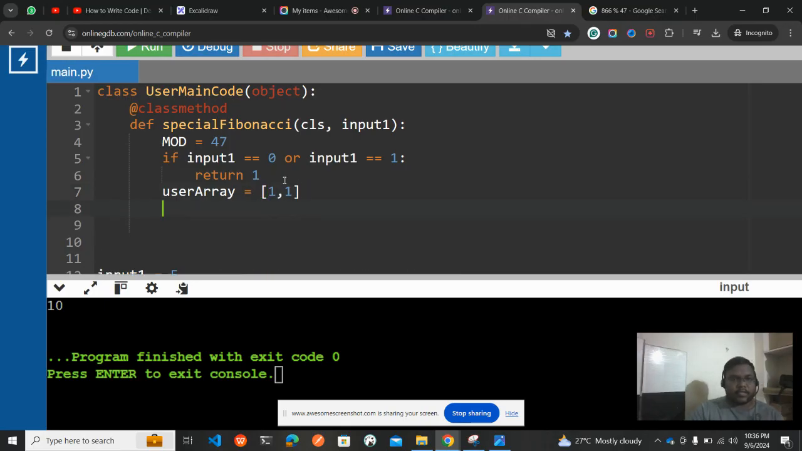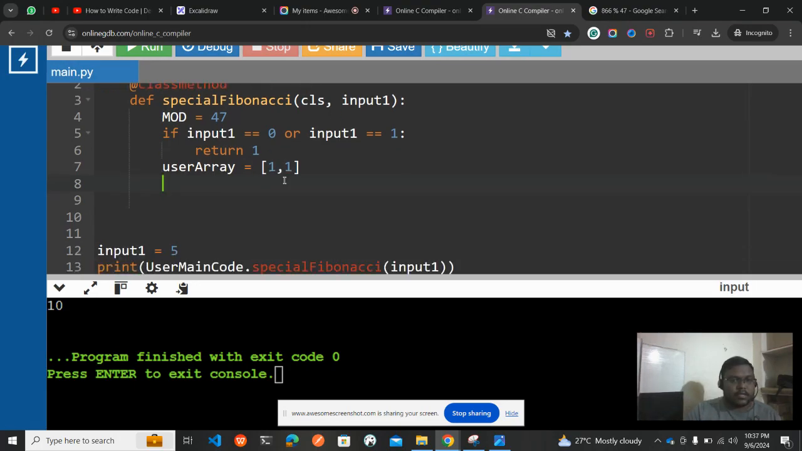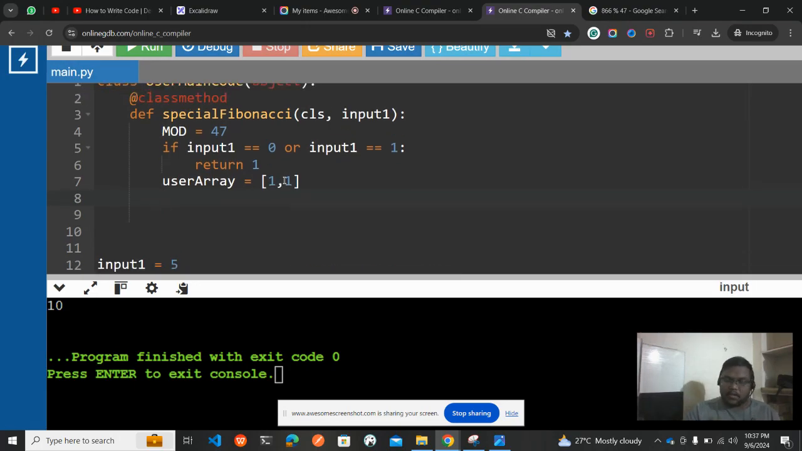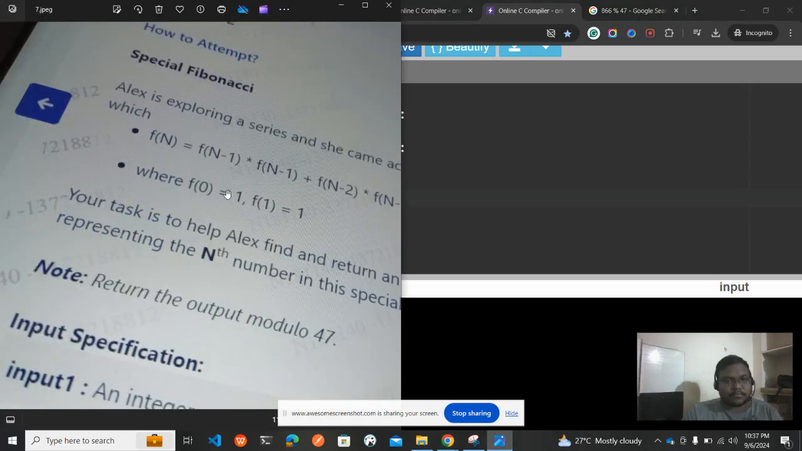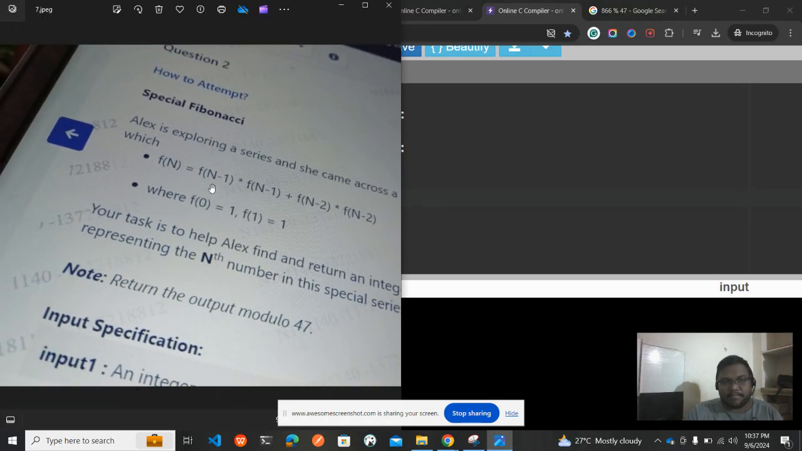Now I need to iterate over the input 1. Okay, so say the input is 5. I need to iterate over it so that I can get the Fibonacci series based on the condition they have given. So this is the condition: f of n is equal to f of n minus 1 into f of n minus 1 plus f of n minus 2 into f of n minus 2. That's the condition they have given.